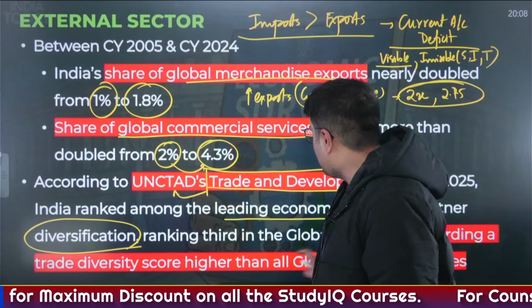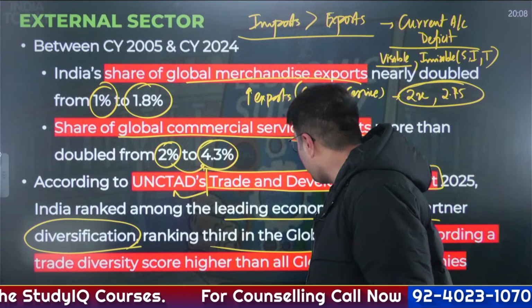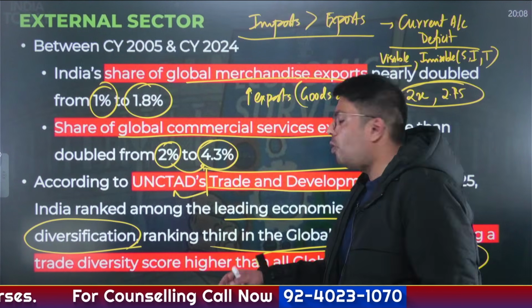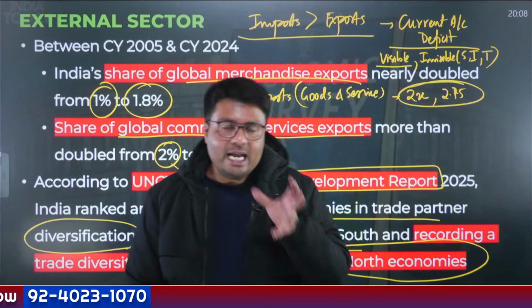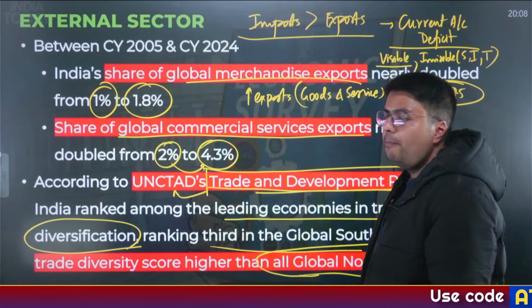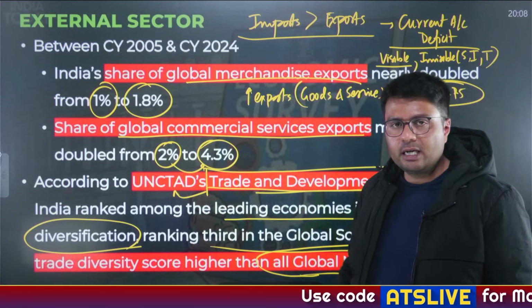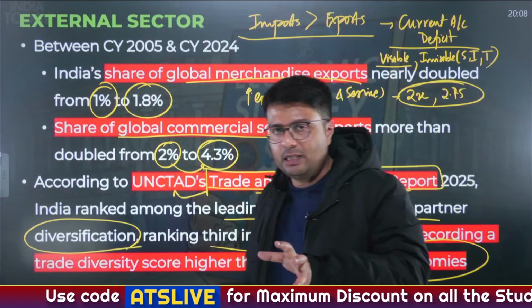And India ranks third in the global south, and its trade diversity ranks higher, even comparable to the global north economies, that is, the developed economies, right? So this shows India's trade has diversified. Who is showing this? The Trade and Development Report. Who is publishing this report? UNCTAD. Understood? So this is how you pick up important details from the Economic Survey, right?